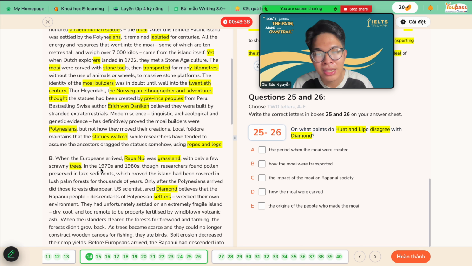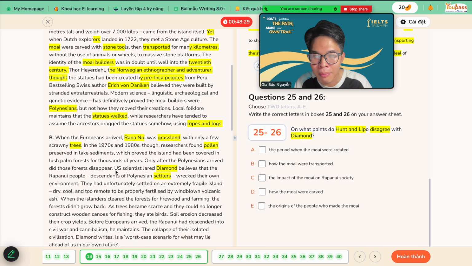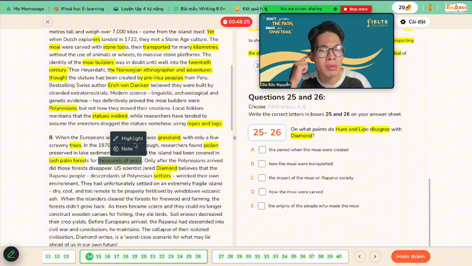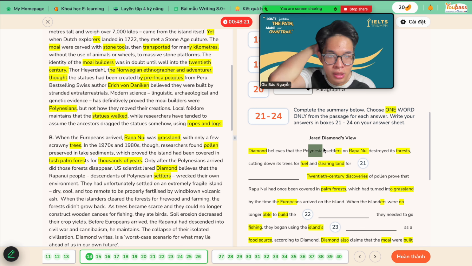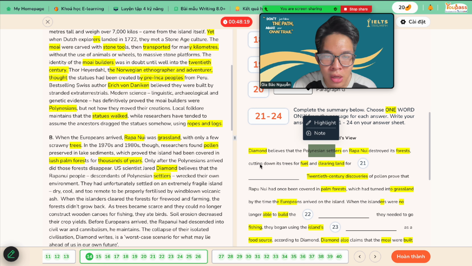In the 1970s and the 1980s, though, researchers found pollen, preserved in lake sediments, which proved the island had been covered in lush palm forests for thousands of years. This sounds familiar to me. It's right here. Right? Believe that Polynesian settlers on Rapa Nui destroyed its forests, cutting down trees for fuels and